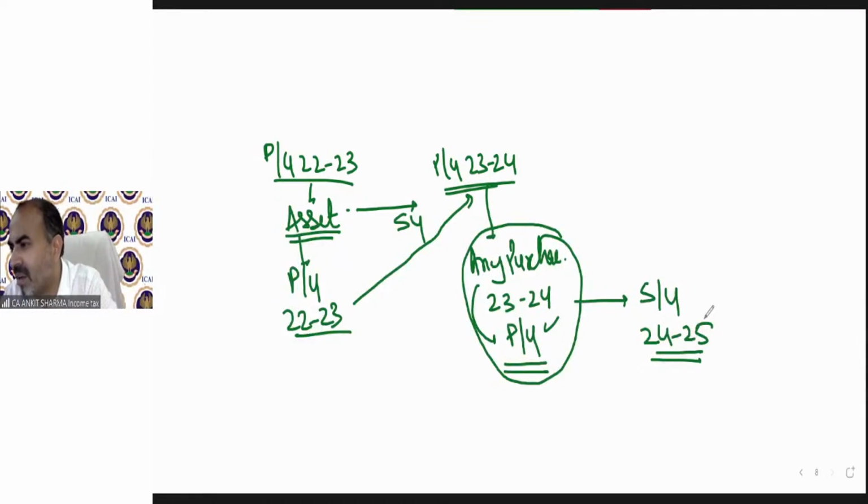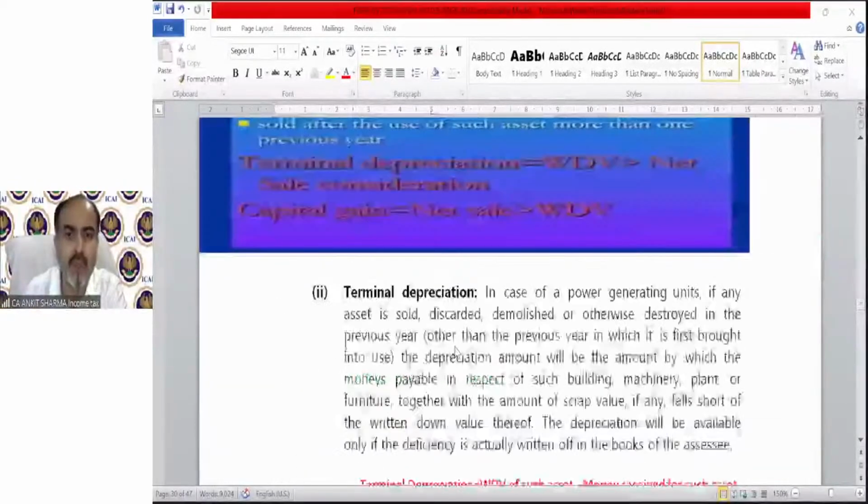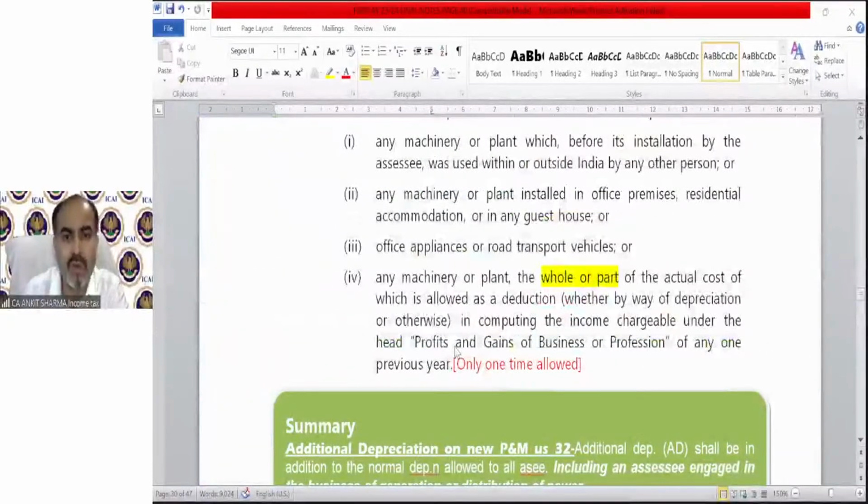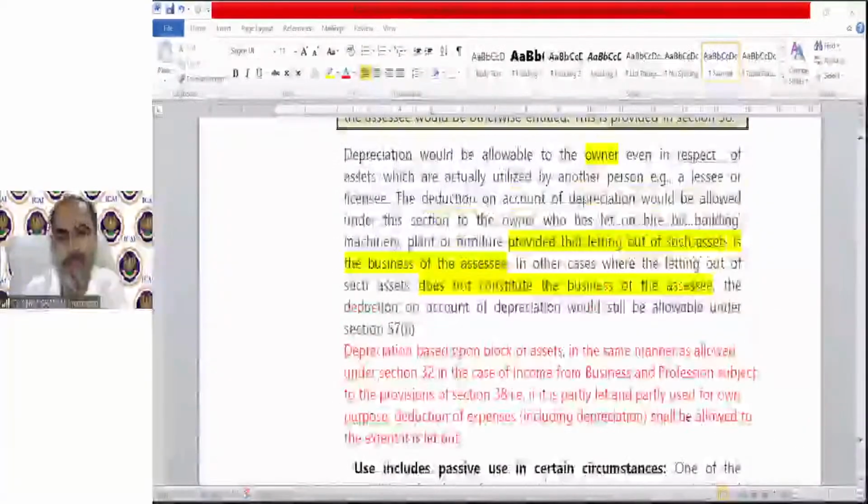Mr. Kanga, very complicated name. Owner or lessor can avail depreciation only if it's a business for them. Am I right? Yes, you are absolutely right. Owner or lessor can claim depreciation only if it's a business. But even if it is not a business, then also he can claim depreciation, but under income from other sources. Let me show you. In our provision, this concept has been written over here. I have told you that you should go through the provision once. So you will find this provision already written over here.